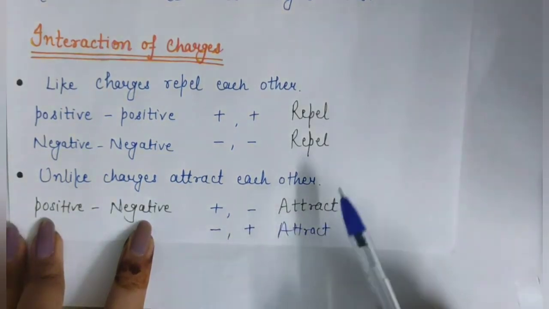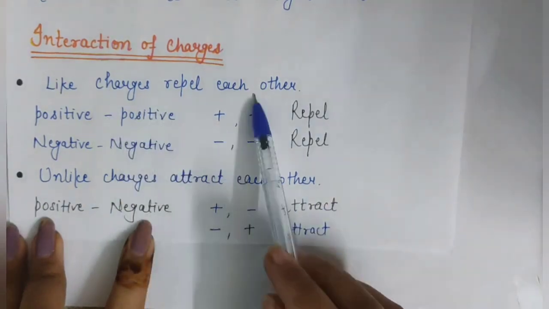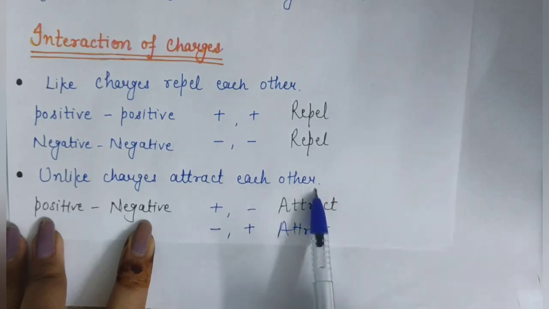So these are also called the properties of charges: like charges repel each other and unlike charges attract each other. Students, we can do many other activities to show that like charges repel each other and unlike charges attract each other.